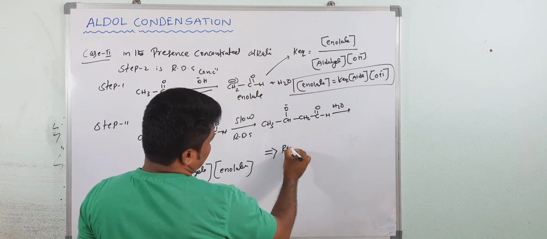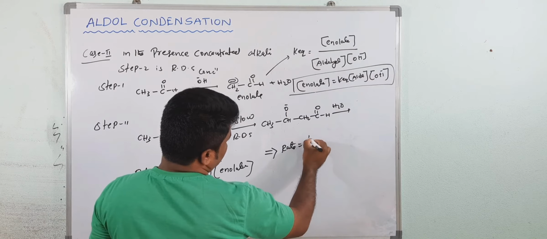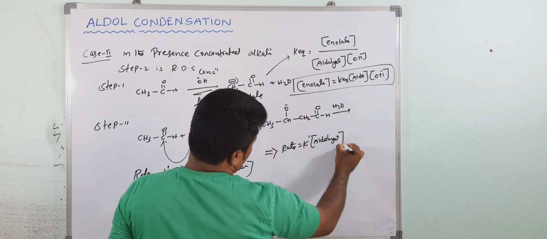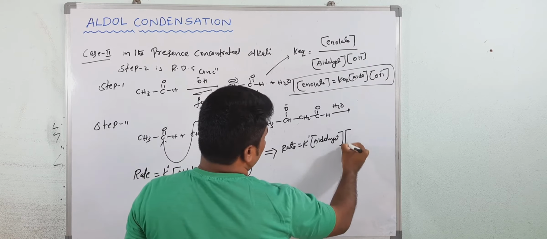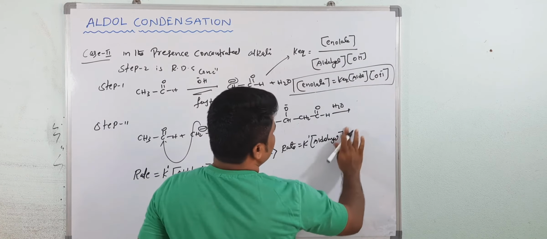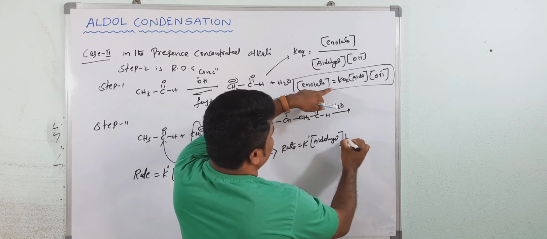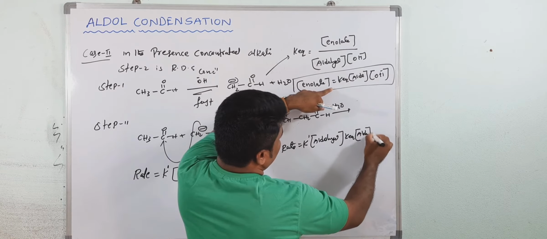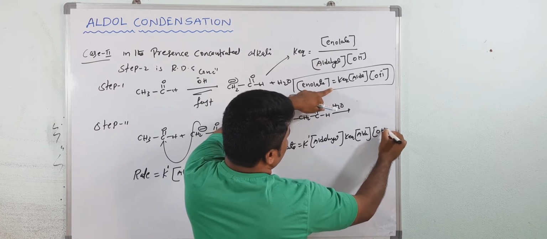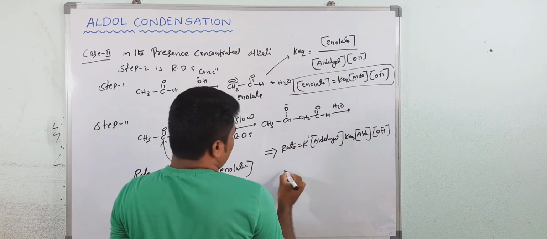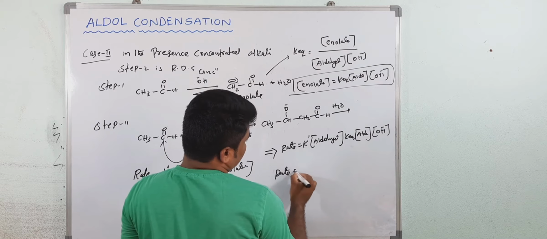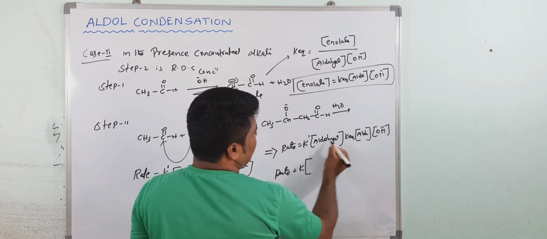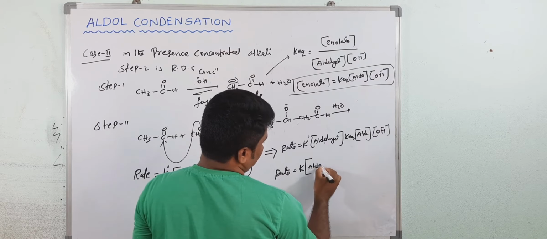Now see, rate is equal to K dash, times aldehyde, and instead of enolate here you can write the equilibrium constant, then aldehyde, and the concentration of OH minus. Now rate is equal to K dash into K equilibrium, that is K, the rate constant, and aldehyde, so you can write aldehyde.